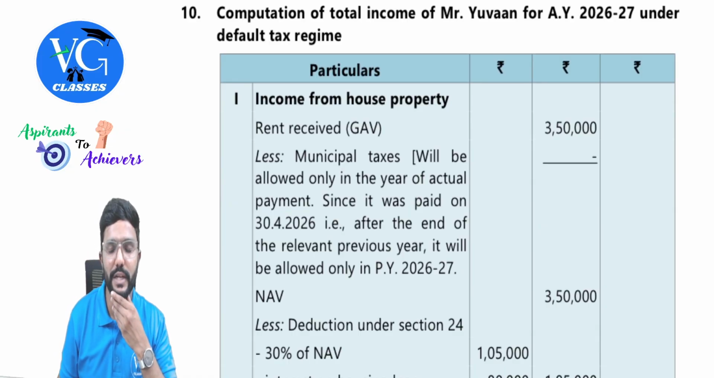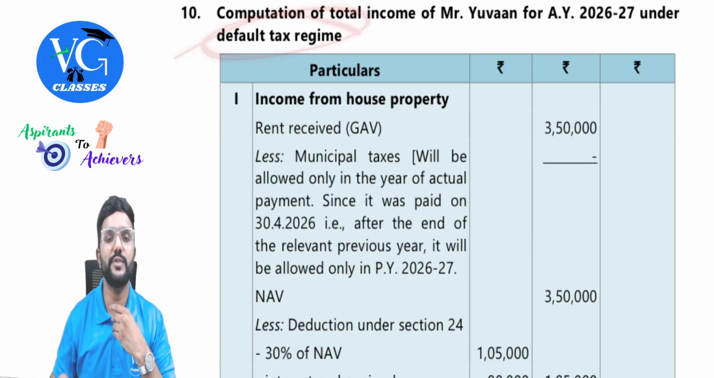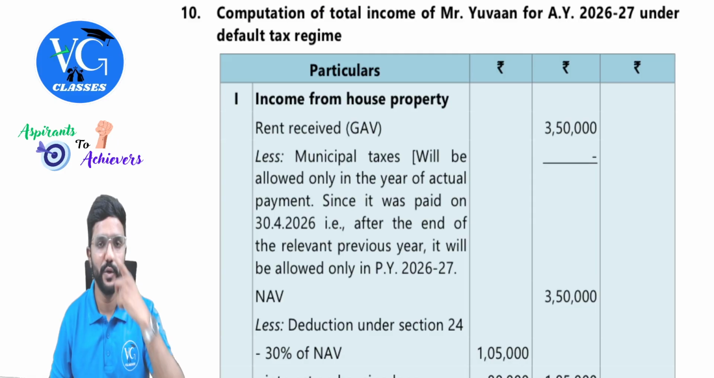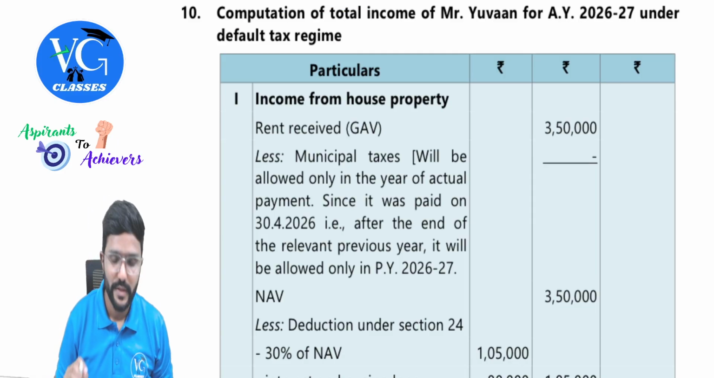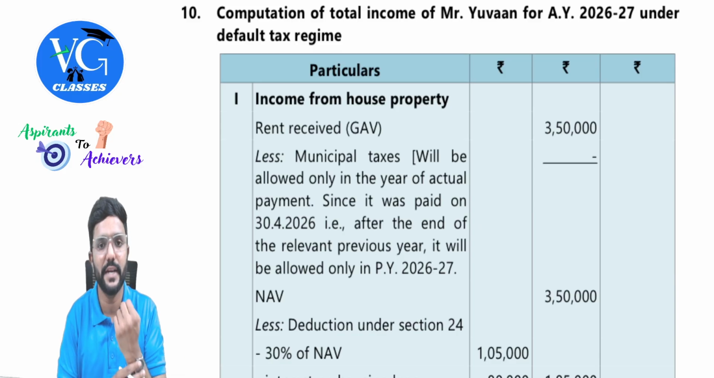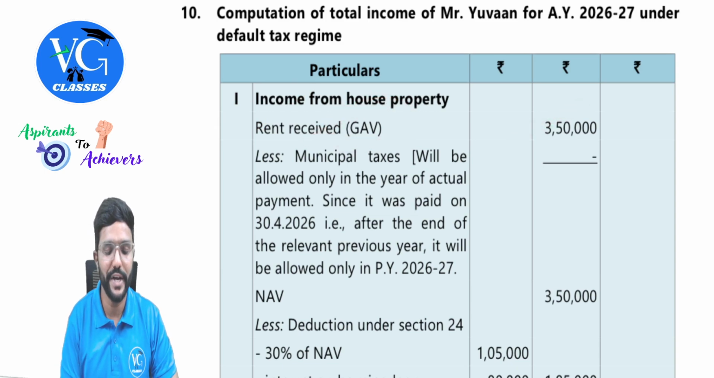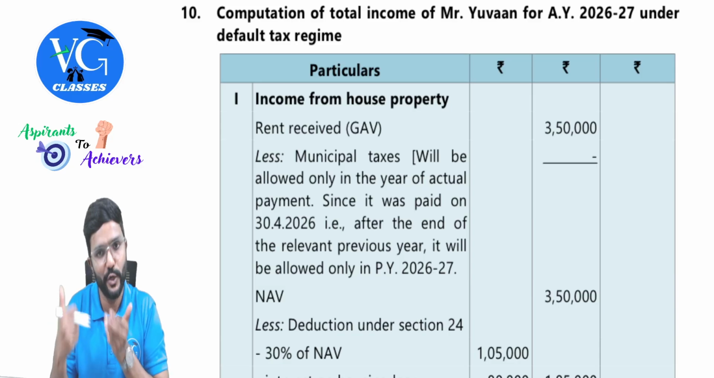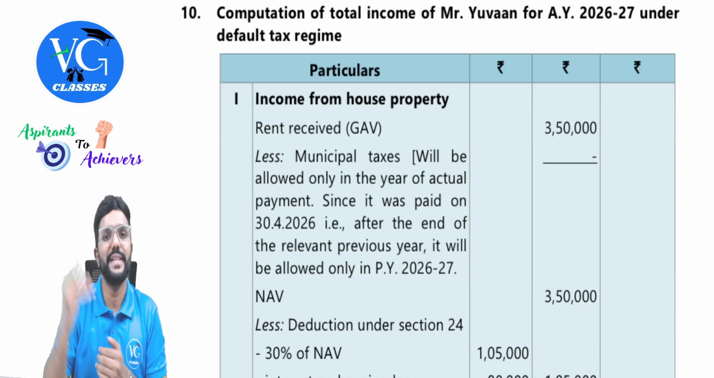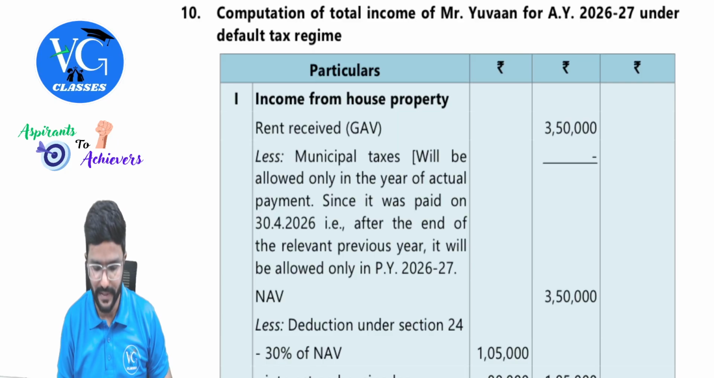Computation of total income of U1 for assessment year 26-27 under default regime. First we will do under default, then we will try to do it under optional. So salary, he doesn't have any income under that. Straight away, income from house property. Rent received itself, we are assuming it as GAV, 3,50,000. No deduction for municipal tax as it is not paid during the previous year. It will be allowed in the next year. It will be allowed on payment basis, guys.